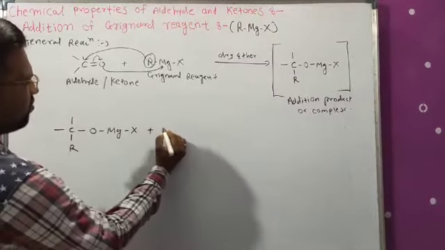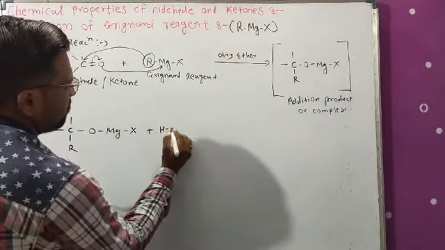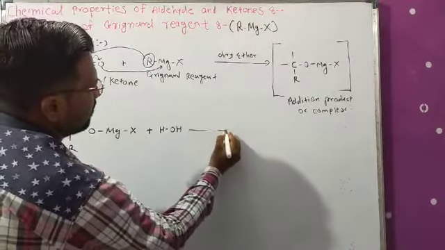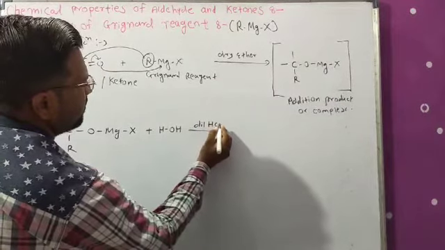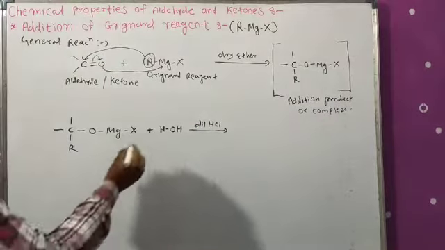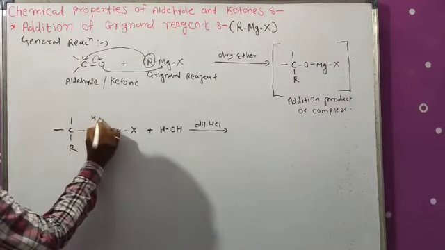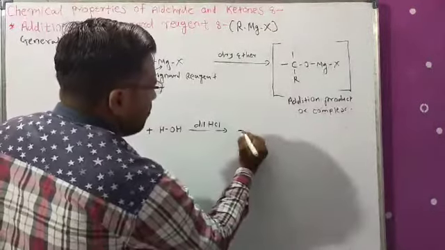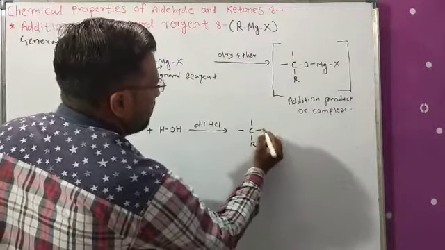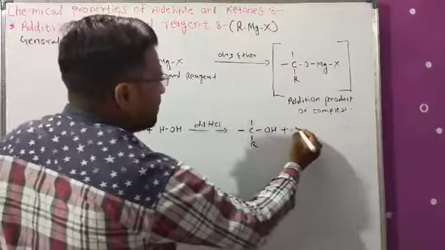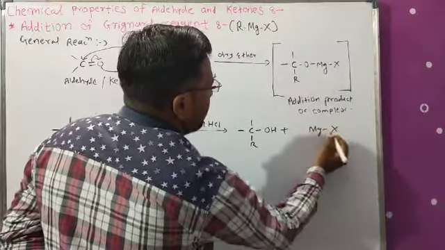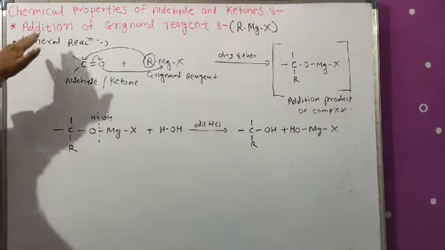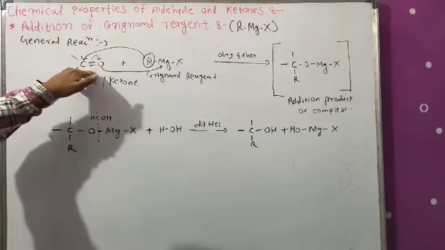Now it undergoes acidic hydrolysis, that is, in presence of water, HOH, with dilute HCl. The reaction takes place in that manner: the HOH breaks here, and what you will get, dear, is the alcohol R-C-R-OH, plus a side product, Mg(X)OH.